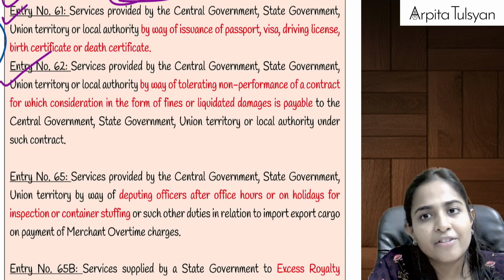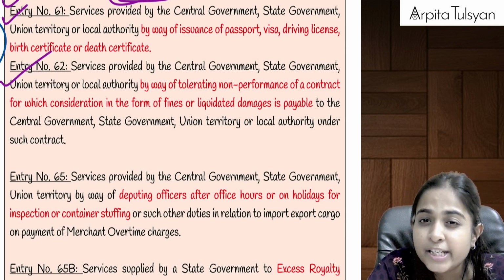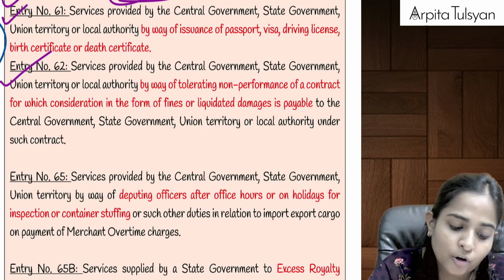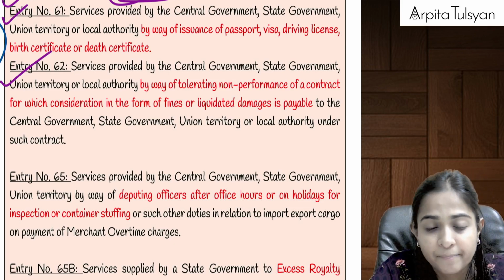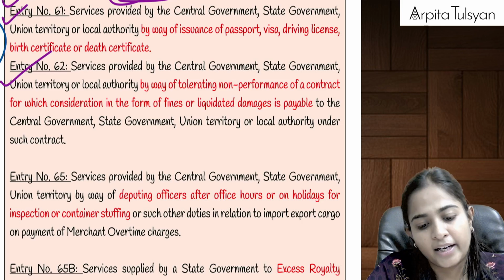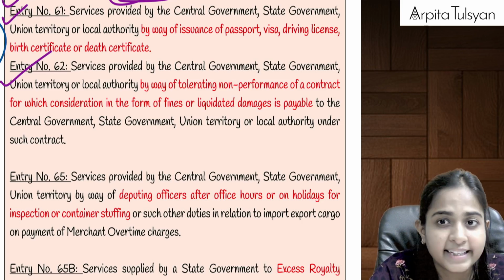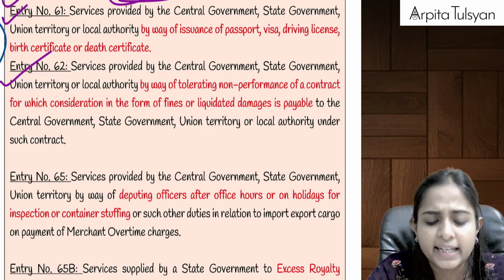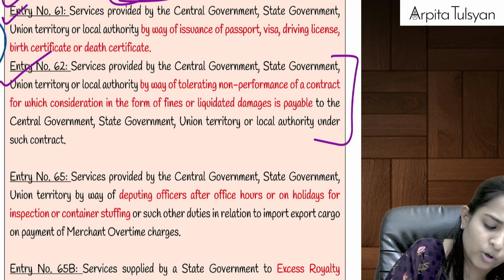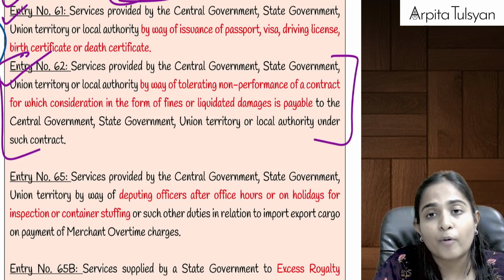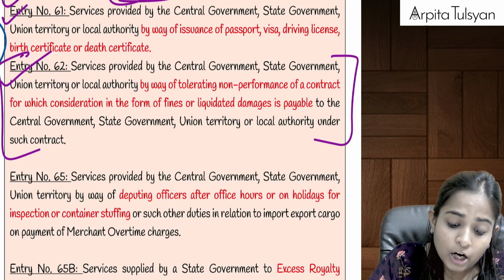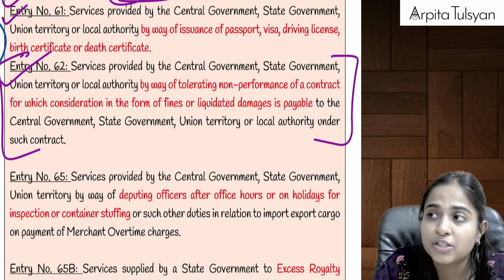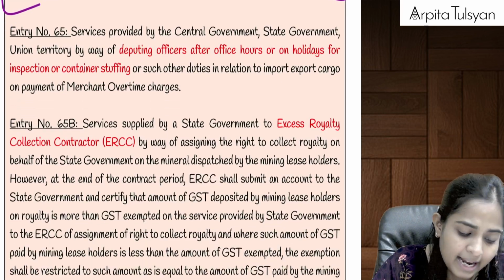Let's say government gave us some contract and told us initially itself that if you violate the terms and conditions or if you do not finish this particular contract, you will have to pay us some penalty. Now we violated the terms and conditions. So can we say we are liable to pay the penalty to the government? On that penalty, fines, liquidated damages, etc., GST is going to be totally exempted. Here the government is providing us the services of tolerating non-performance of a contract. On such damages, on such fines, GST will be totally exempt.